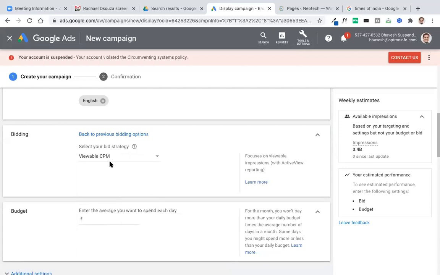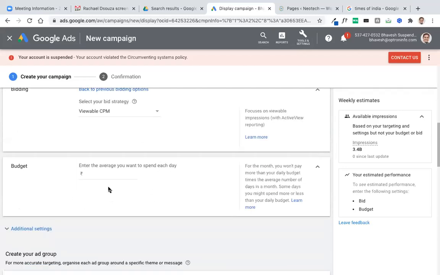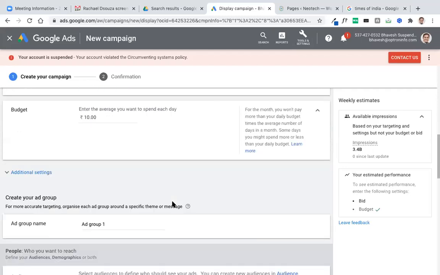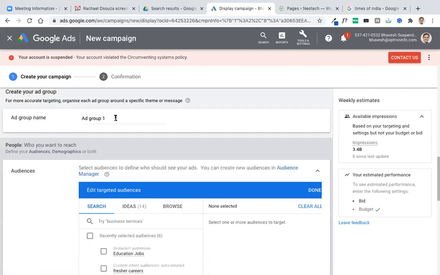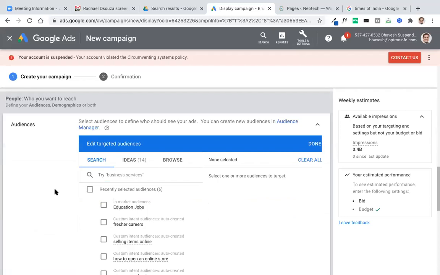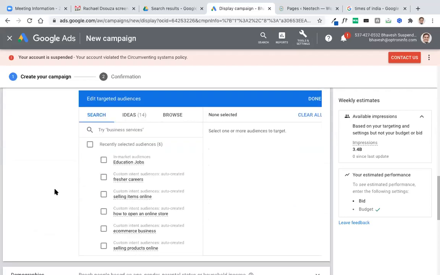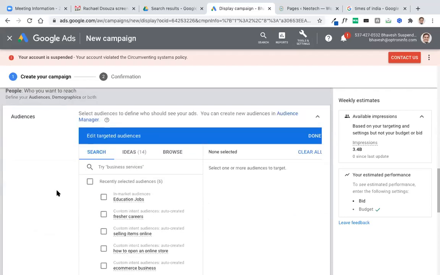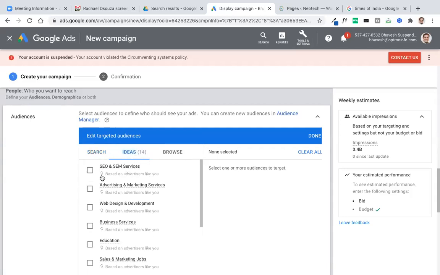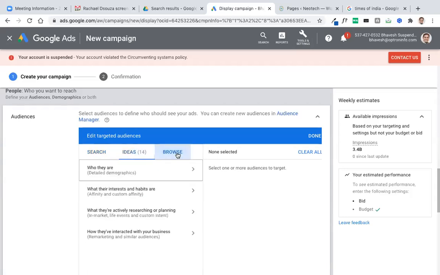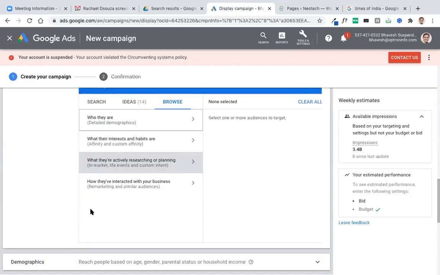I will take this, and this is very cheap. I can keep a daily budget of maybe 10 rupees. And then again, here is the ad group. See, there we were using keywords. Here we are targeting people based on who they are and what their interests are, this way.